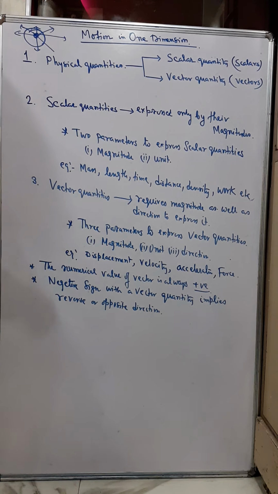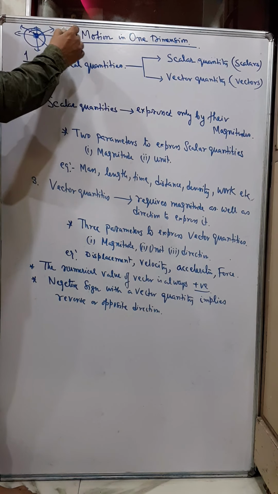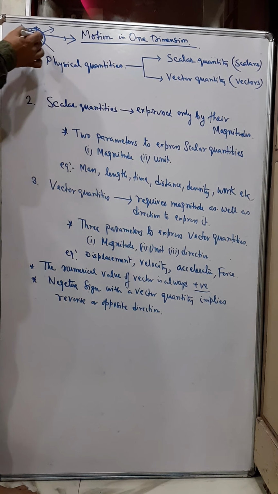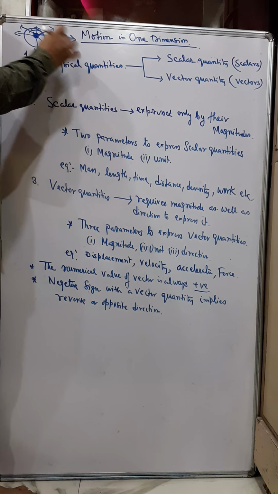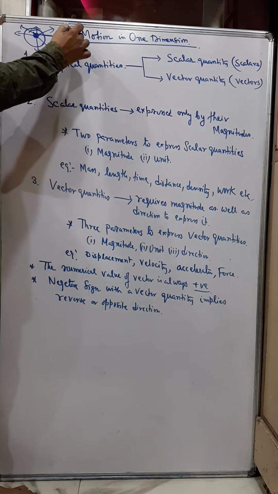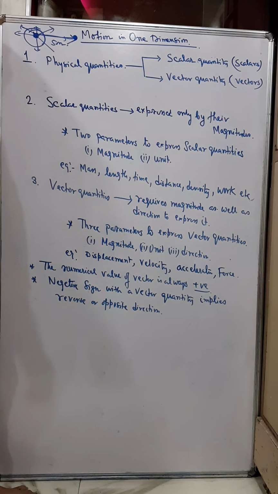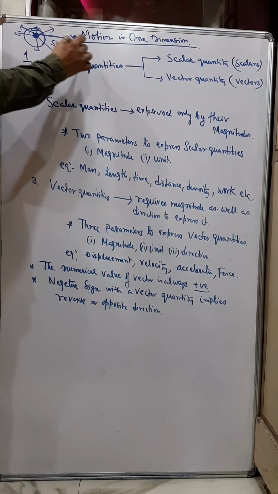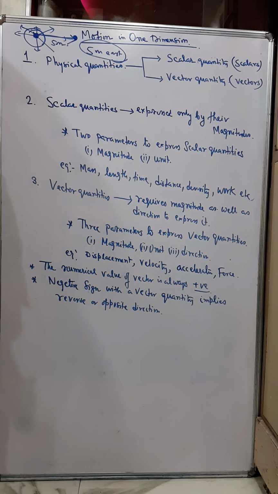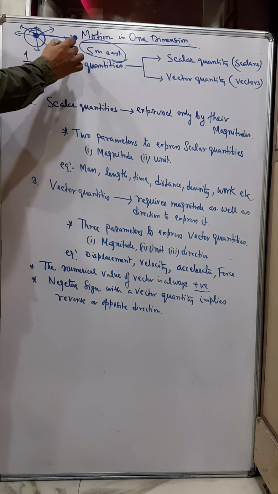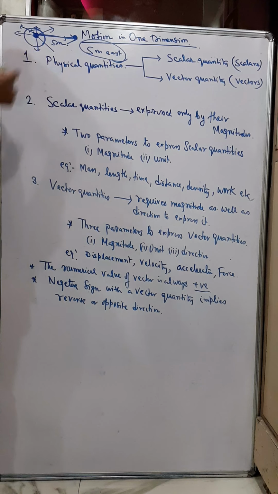Now how can we express this? We can say, displace this body 5 meter east. Then somebody can understand that this is the object and I have to displace it 5 meter east. Then the object reaches here, and that was my desired position. Unless I mention that 5 meter east, I don't know how to move it, where to move it. So I can say therefore that displacement is a vector quantity.